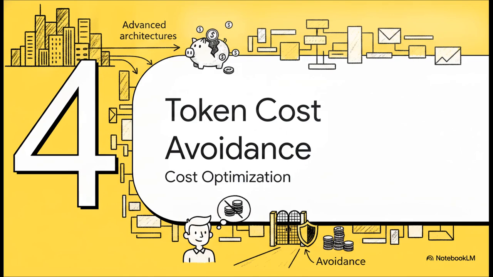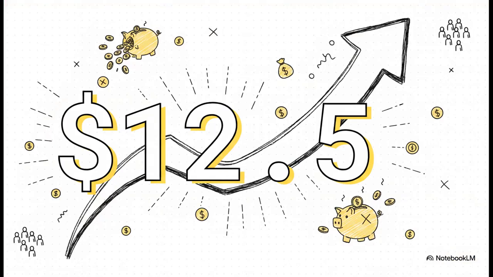Section 4. Avoiding token bankruptcy. So building these advanced architectures is absolutely vital, but we really need to talk about keeping your development teams out of token bankruptcy. Without proper memory tiering, a single 100-step task running with a 50,000 token context window is going to cost you $12.50 per run. That is completely unsustainable at scale. If you're paying for every single token on every single loop of an agentic workflow, your application will just hemorrhage money the exact moment you open it up to thousands of real users.